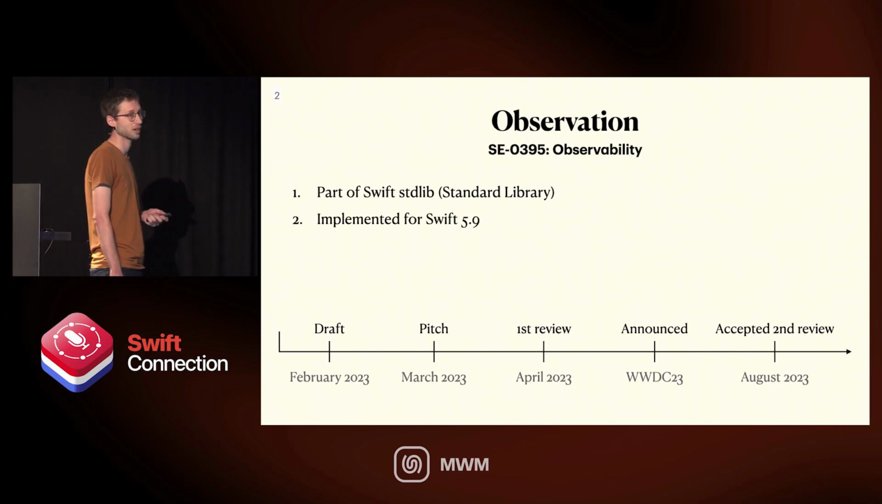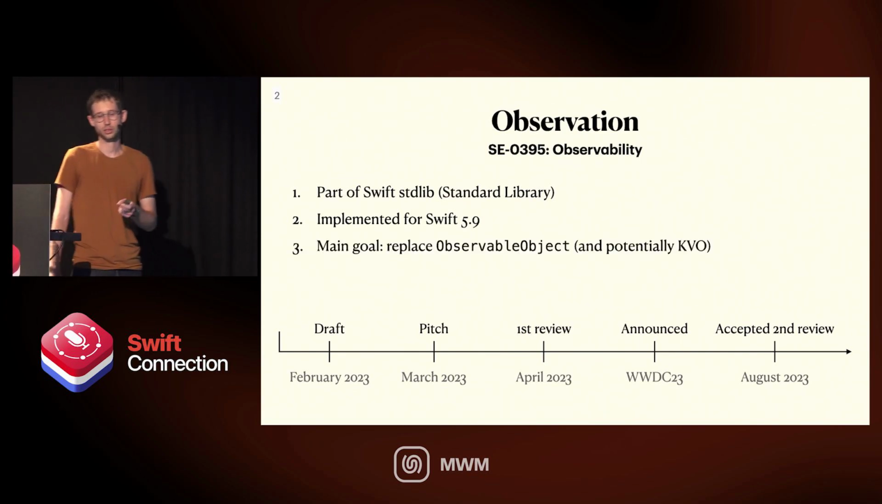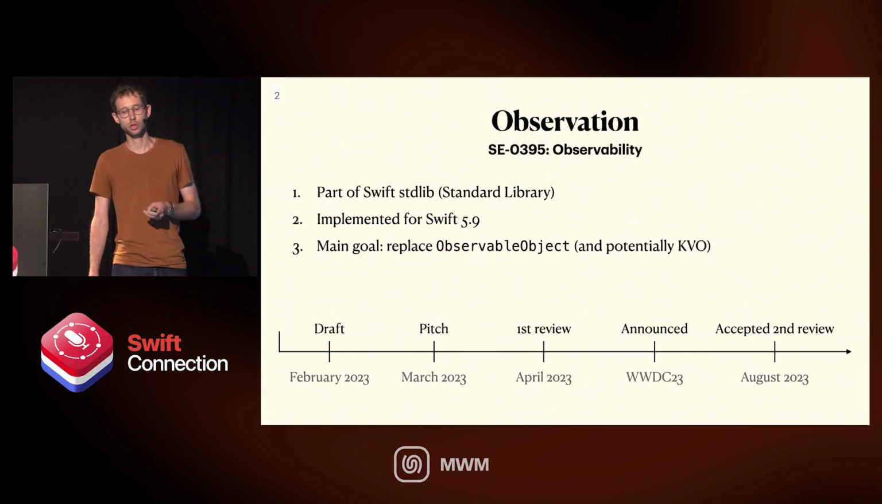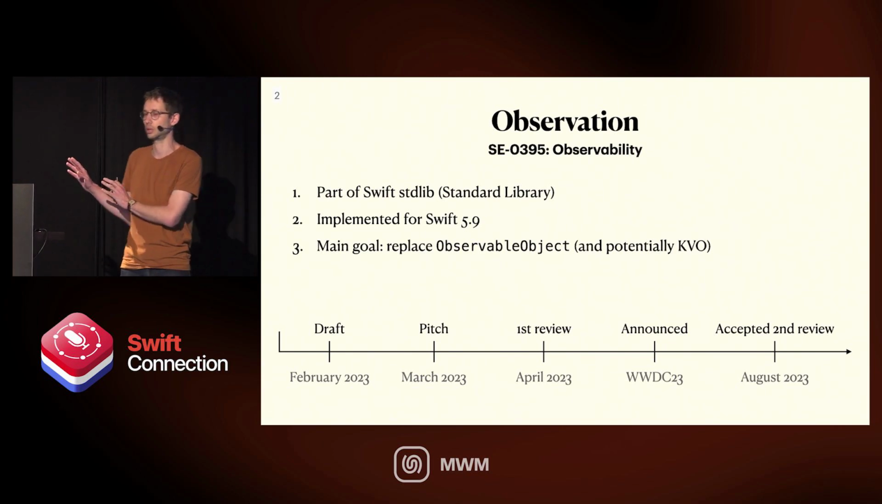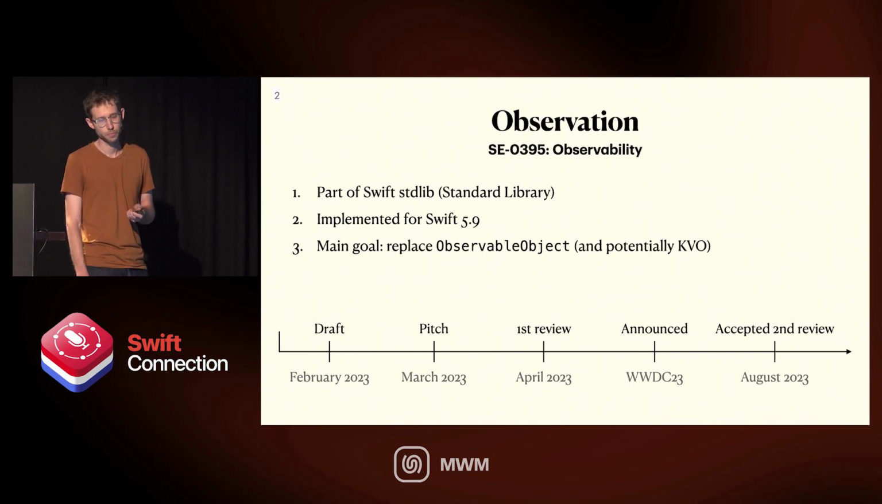It's implemented for Swift 5.9, as you probably assumed. And the main goal is to replace observable object and then potentially KVO, at least based on the pitch that they had in their proposal.